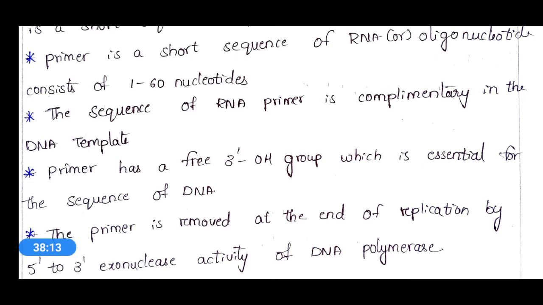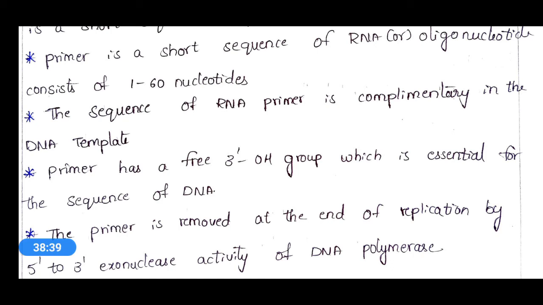The sequence of the RNA primer is complementary to the DNA template. That means the nucleotides present in this RNA primer are complementary to the DNA template. Primer has a free 3' OH group which is essential for the synthesis of DNA.